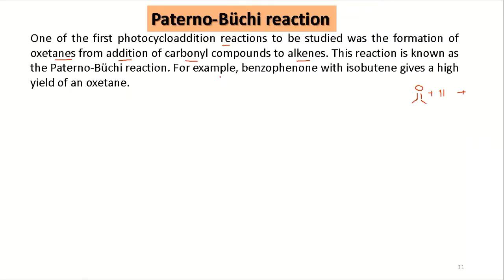This reaction is known as the Paterno-Buchi reaction. For example, benzophenone with isobutene gives a high yield of oxetane. If you irradiate under light, you have a four-membered cyclic ether, which we call oxetane.